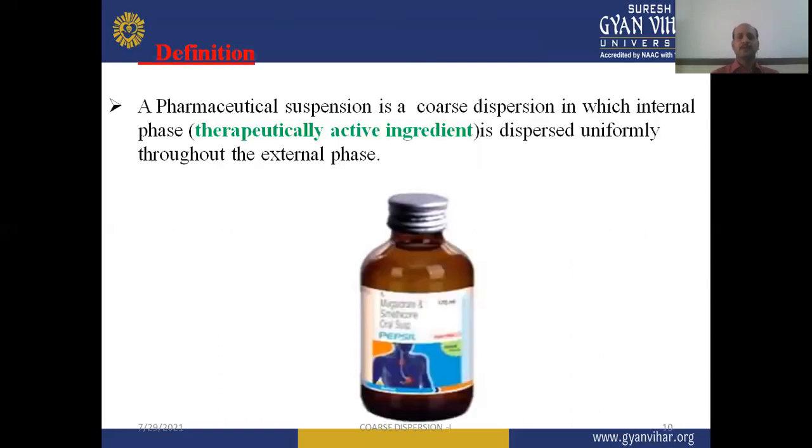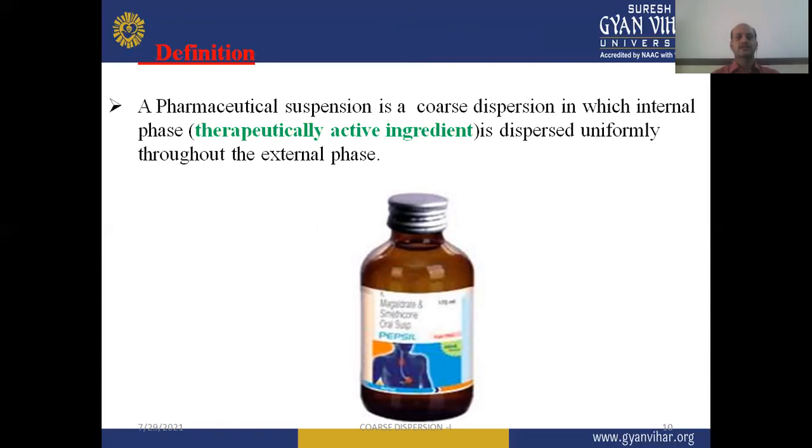Now, when we go through the suspension, we can define suspension as a coarse dispersion, or a system in which the internal phase is dispersed uniformly throughout the external phase. The internal phase, which is known as the dispersed phase, is made by a therapeutically active ingredient.